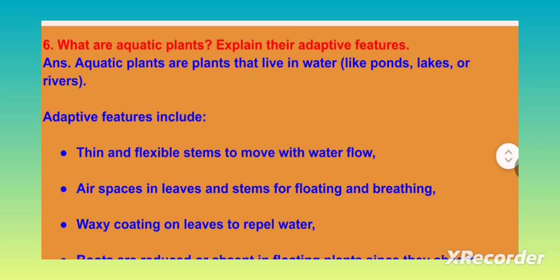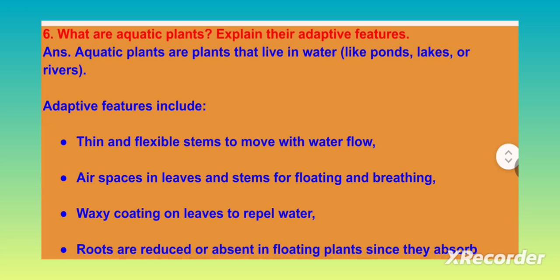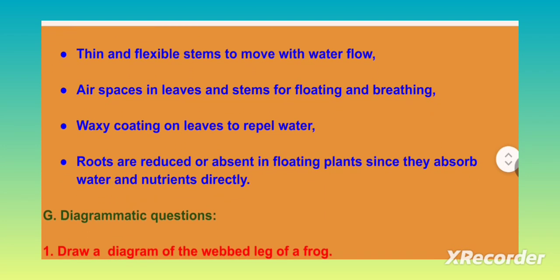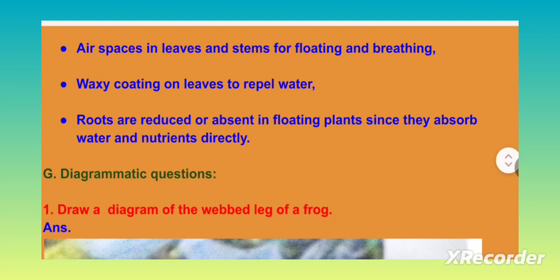Aquatic plants: explain their adaptive features. Aquatic plants are plants that live in water, like ponds, lakes, or rivers. Adaptive features include thin and flexible stems to move with water flow, air spaces in leaves and stems for floating and breathing, and a waxy coating on leaves to repel water. Roots are reduced or absent in floating plants since they absorb water and nutrients directly.